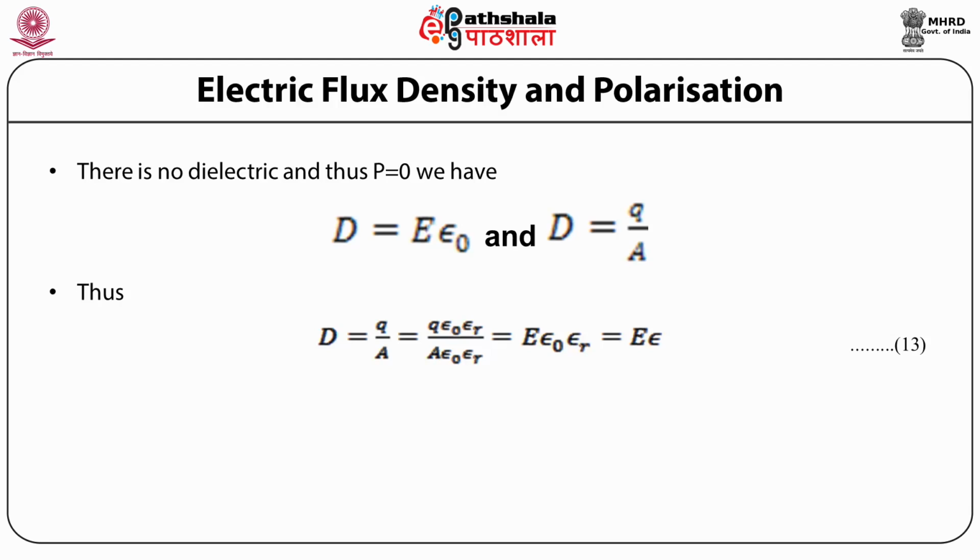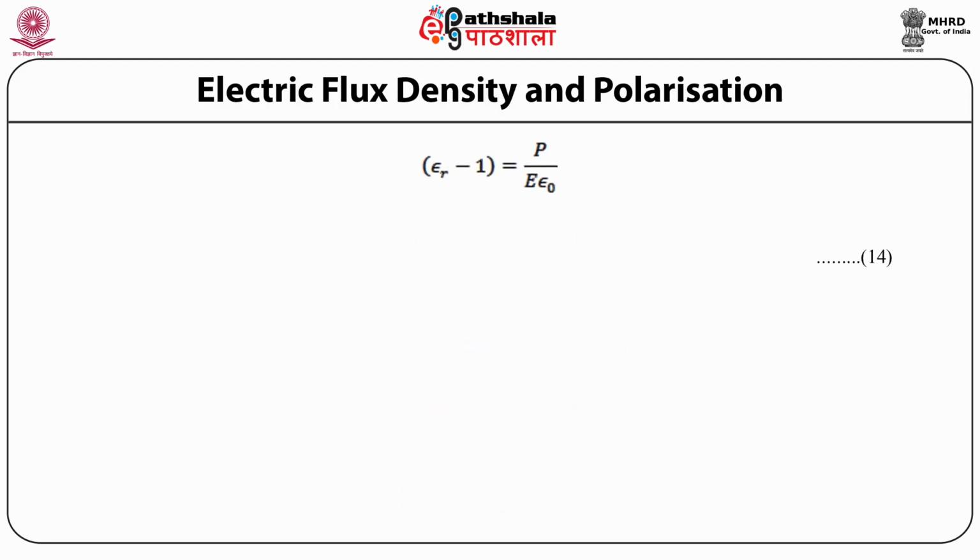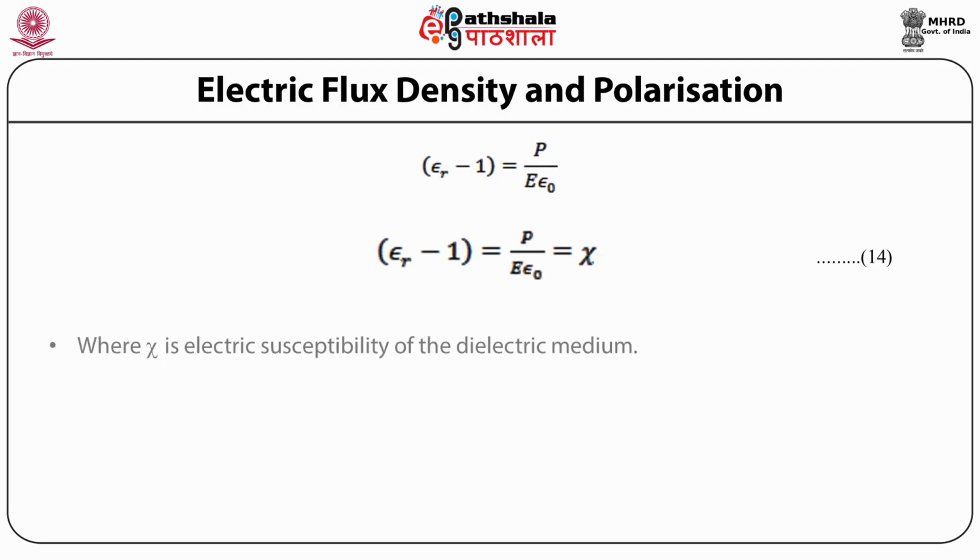E into epsilon. Then the above equation becomes epsilon into E is equal to epsilon 0 E plus P. From which we can calculate P is equal to E into epsilon 0 epsilon r minus E into epsilon 0, and P is equal to E into epsilon 0 into epsilon r minus 1. So epsilon r minus 1 is equal to P by E into epsilon 0. So we can write P by E into epsilon 0 is equal to chi, where chi is the electric susceptibility of the dielectric medium.